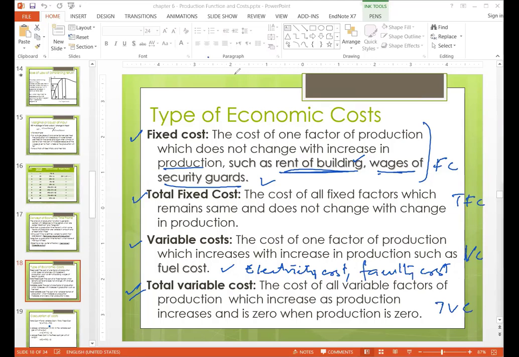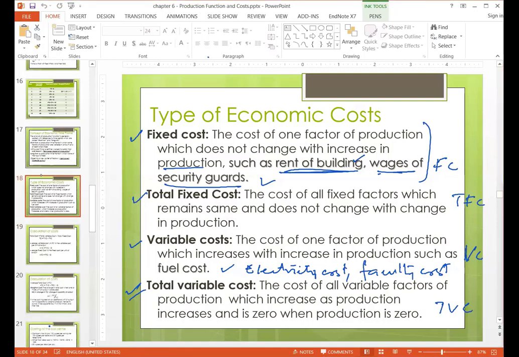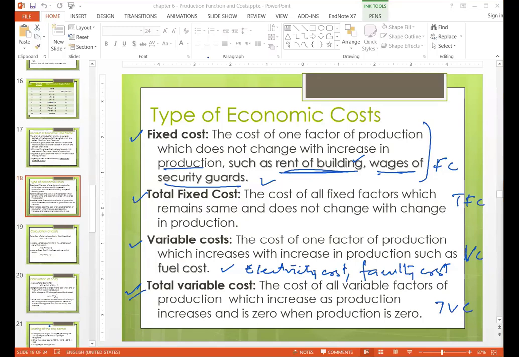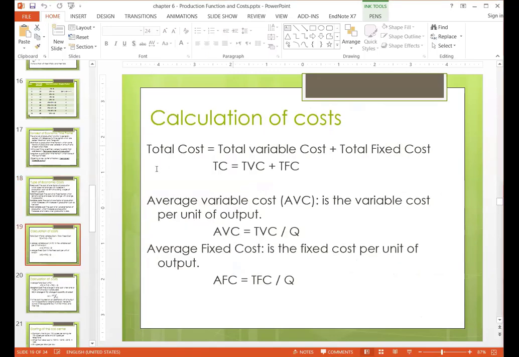Now I will just show you the formula so that we can conclude today's session. Go to the next slide. Total cost is total variable cost plus total fixed cost, that is TC.